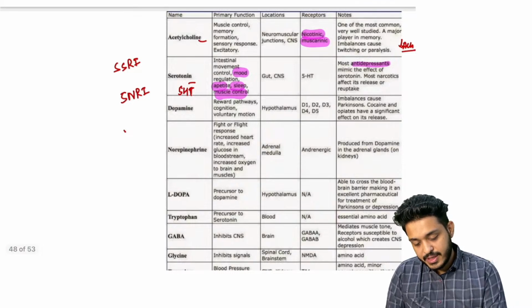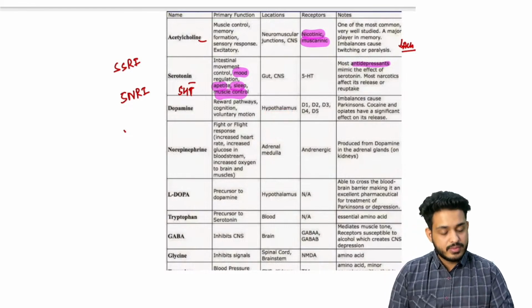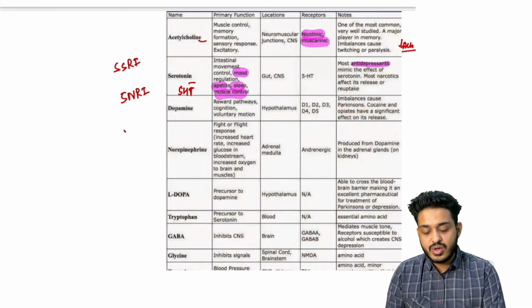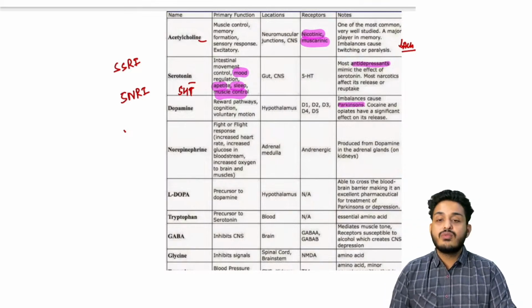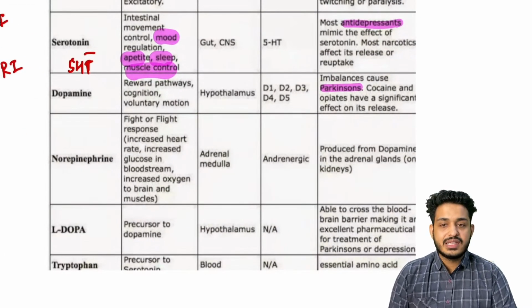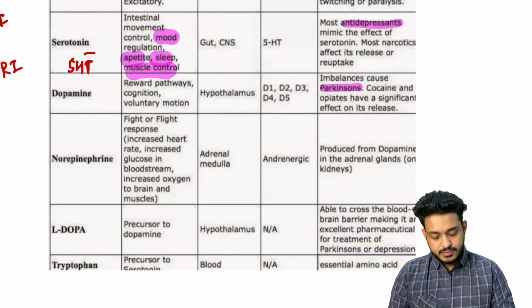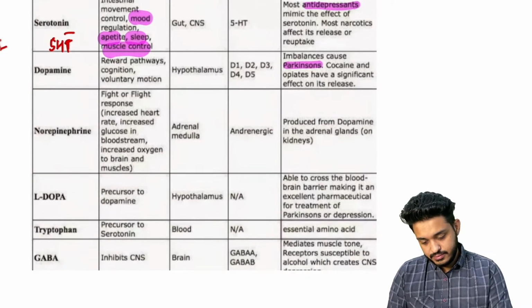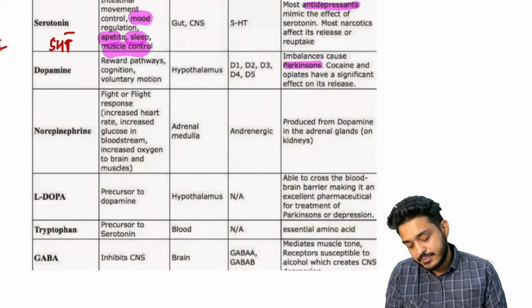What about this dopamine? This dopamine we have seen. So it is going to be coming out from the hypothalamus. Parkinson, if they are talking about Parkinson, now you will be telling me which pathway they are talking about. If they are talking about the Parkinson, which pathway? SNRI will be duloxetine and venlafaxine. This fluoxetine, all these things will be SSRI.